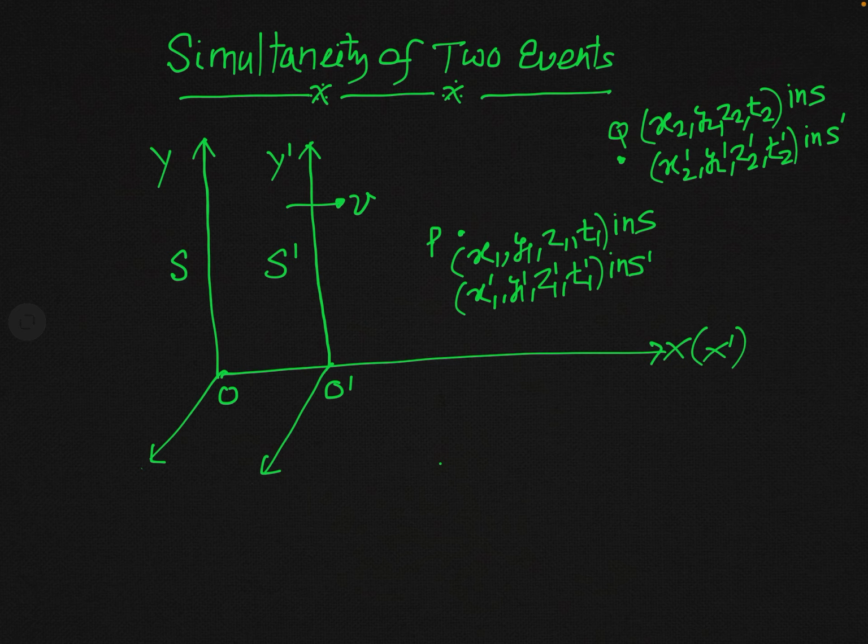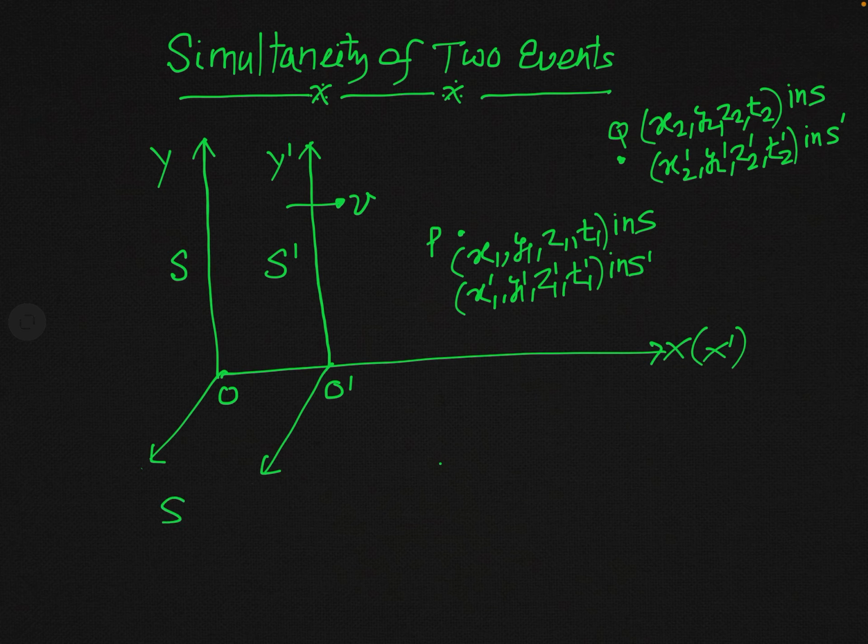So for this, let us see this figure. You can see we have assumed two inertial systems or inertial frames. First one is S and another is S prime. As you have seen in earlier lectures, we always assume that S is a stationary inertial frame and S prime is moving with a uniform velocity v in positive x direction with respect to this frame S.